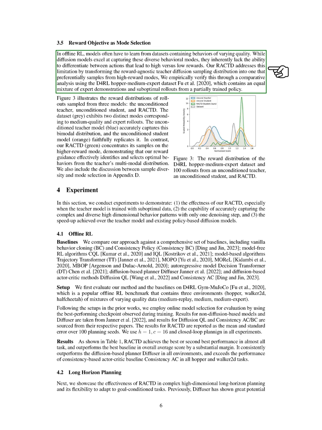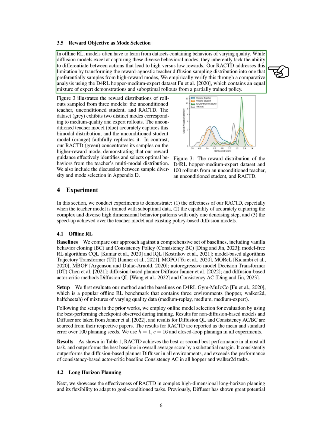Finally, we address the challenge in offline RL where models learn from datasets with varying quality behaviors. While diffusion models can capture diverse behaviors, they struggle to distinguish between high and low reward actions. Our RACTD method transforms the sampling distribution to focus on high reward modes.